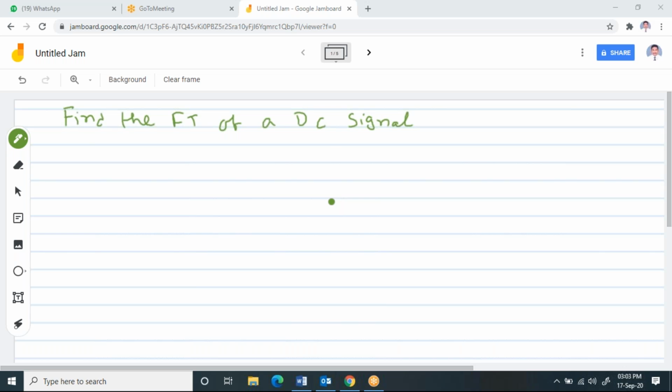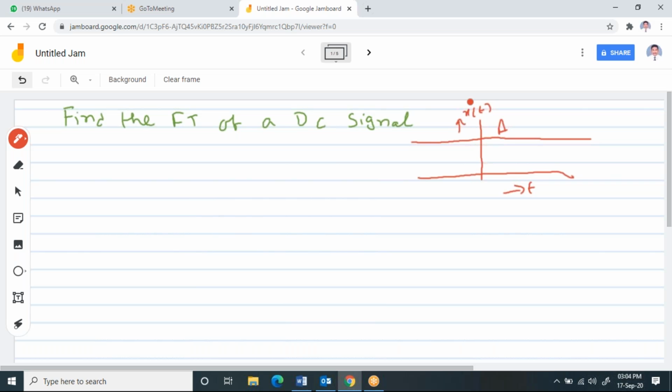Now, first try to understand DC. What do you mean by DC signal? So when I say DC signal, the waveform for a DC signal is like this. If I have a signal like this with certain amplitude throughout, let us say the amplitude of this is A. This signal I can call it as DC signal.